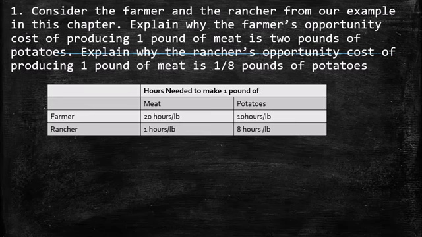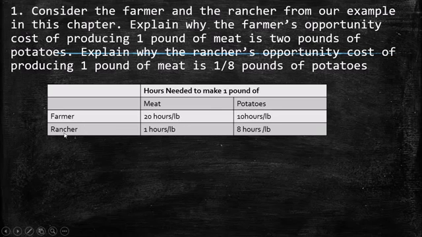So we have to recall this table, which summarizes the hours needed to make 1 pound of meat and 1 pound of potato. On the farmer side, it is necessary to have 20 hours for 1 pound of meat. For 1 pound of potato, 10 hours.